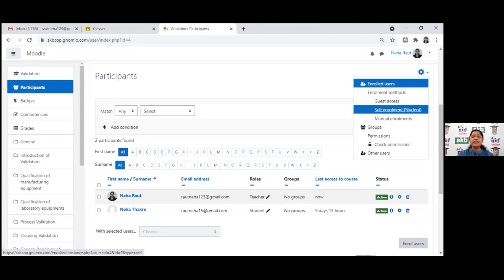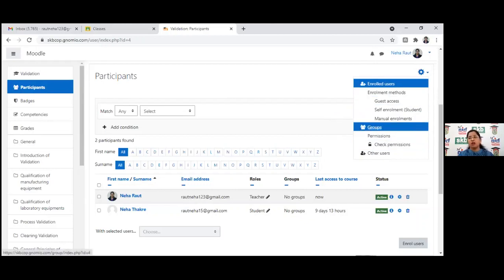It has email support, so you can directly mail them their username and password. Then self-enrollment, as I have shown you earlier, on the first page, create a new account was there. After clicking on that, you can create your own enrollment, and you can enroll in any course that a student or participant would like to join. And guest access is open for everybody, but they can only see the content and will not be able to participate in assignments and quizzes. So this is how the enrollment part is associated.